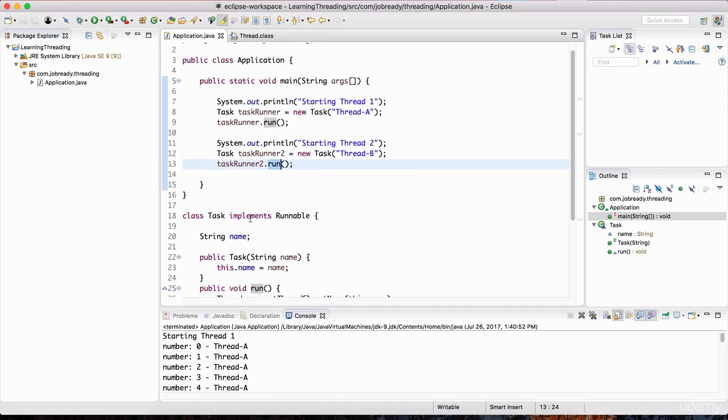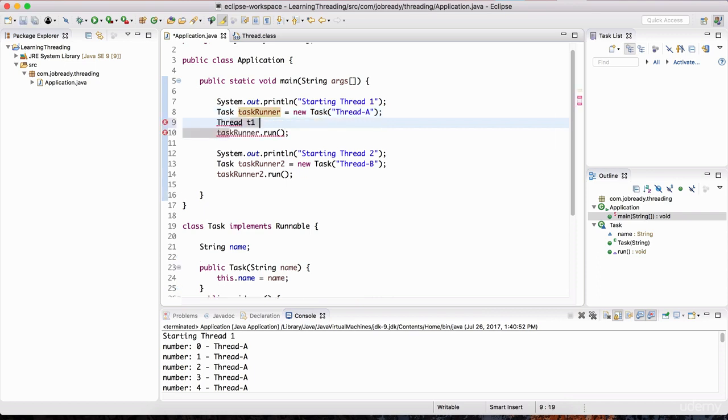That doesn't mean that we can't implement Runnable. We can leave this as it is. This task is, we can say, a runnable task, but we need to run it in a thread. To do that, all we have to do is define a particular thread. We need to run this task on a given thread. So let's define a thread. We can say Thread t1 is equal to new Thread, and then as an argument to this thread, we're passing in the particular task, so we'll say task runner. And now, instead of calling run on task runner, we want to call start on t1. So I'm just going to paste that here and call start.